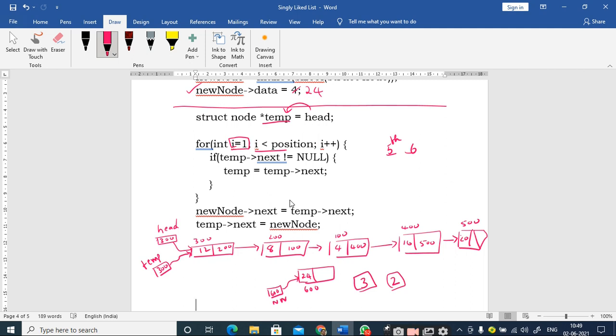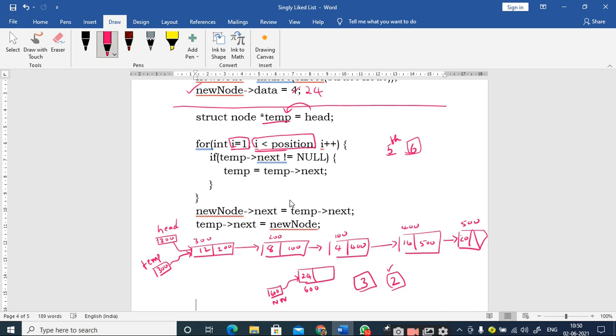Even though you initialize i is equal to 0, you can make necessary modifications in this condition such that it will iterate for position minus 1 times. Here it is 2 times. For example, I want to insert the node at the 6th node. I have to make how many iterations? 5 iterations I have to make. So if you take i is equal to 0, I write it as i less than position minus 1. That's it, right? But it becomes complex, right?